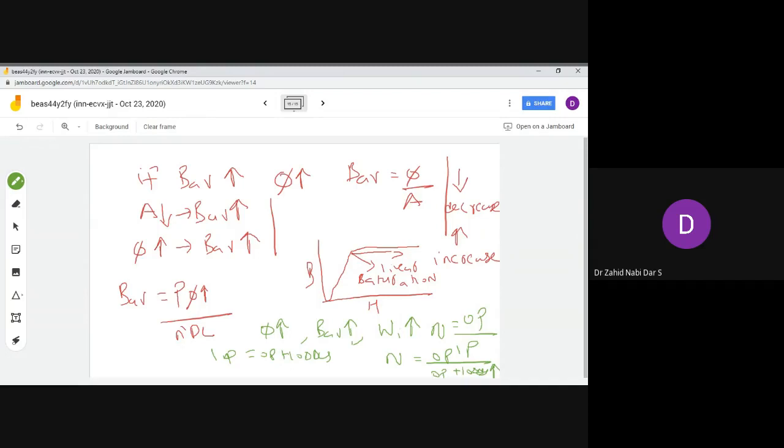When leakage reactance decreases, the diameter of this induction motor increases, for which the machine delivers more output. In other words, it is called the overload capacity. So how can you express overload capacity? If your BAV increases, what will happen to the diameter? If you increase BAV, this D term has to decrease. If this term decreases, your overload capacity increases. That means if you have lesser diameter and lesser length, you can load it to a higher value.